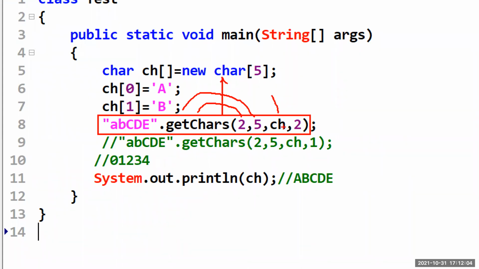So in this particular character array, you need to copy from the second location. That thing we are mentioning here. Beyond that, nothing. Hope it is very clear, right?